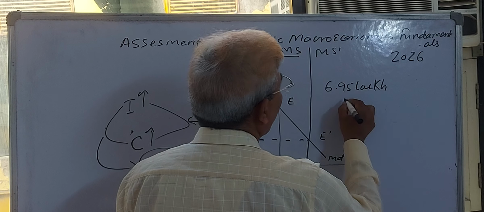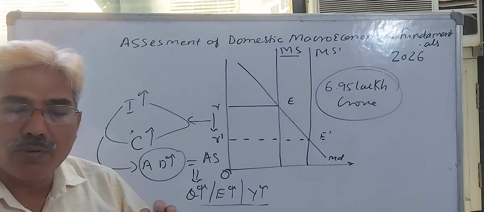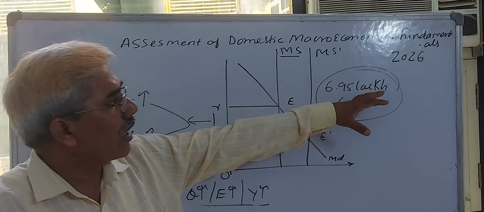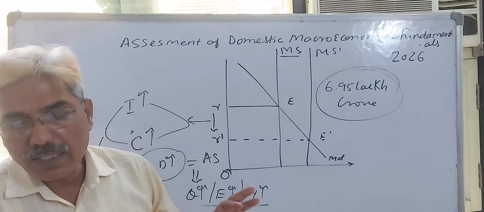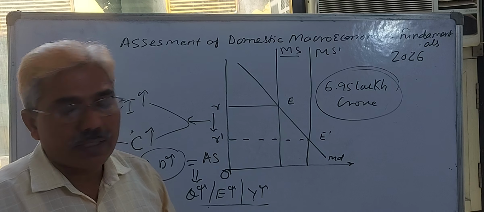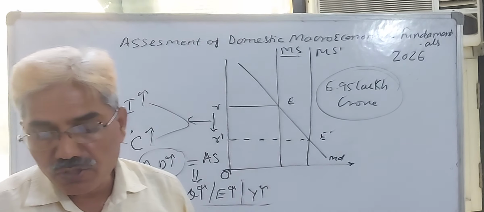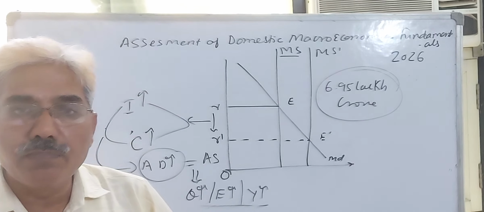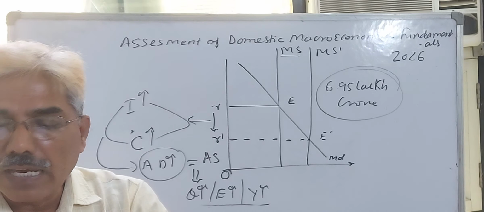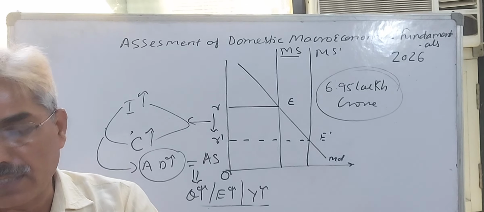6.95 lakh crore rupees. The open market operation policy of the RBI during the financial year 2026 increased the liquidity in the banking system, or the overall market, by 6.95 lakh crore rupees. Apart from it, our government swapped $25 billion of foreign exchange reserve, that also increased the money supply in the market.